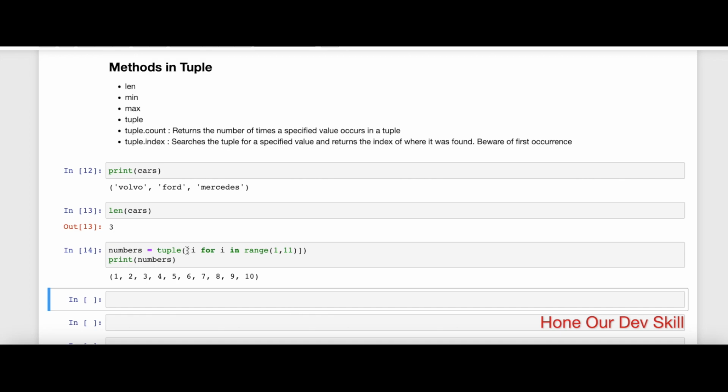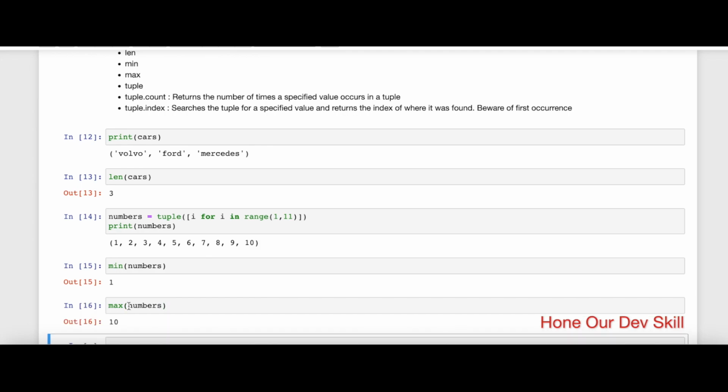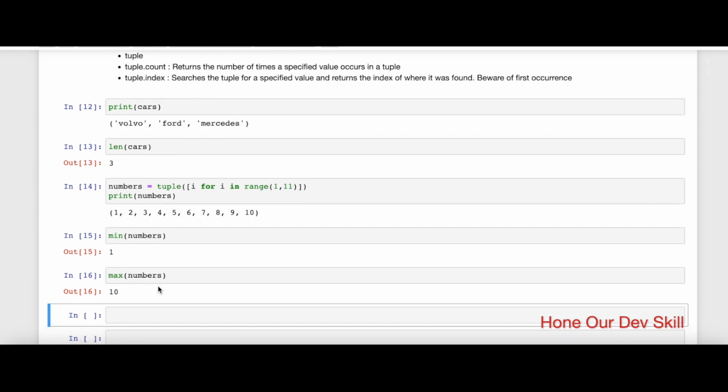If I were to do only this, it's going to create a list of items from 1 to 10. But if you use the tuple function for it, it will convert that into a tuple. Now we are going to use minimum and maximum functions on this particular numbers tuple. So if I say minimum of numbers, it's going to give me 1. If I say maximum of numbers, it's going to give me 10. In this fashion, I would be able to identify the minimum and maximum numbers there.